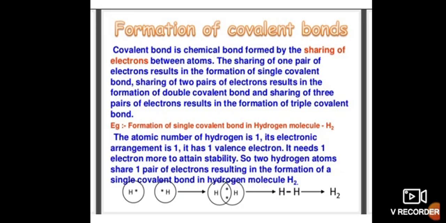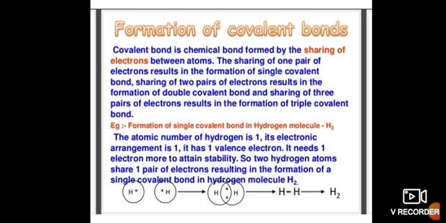If the atoms share two electrons, then a double bond is formed. While if the sharing of electrons is three, then a triple bond is formed between them.